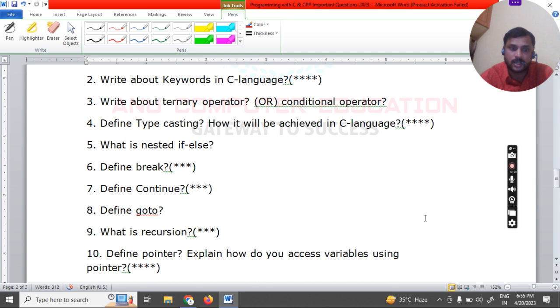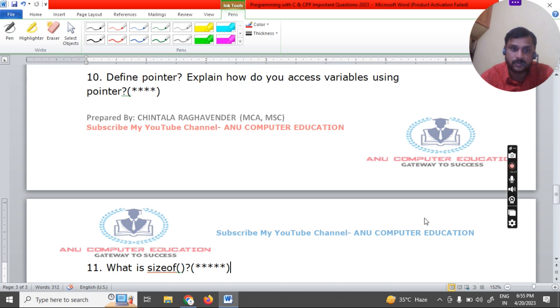So next, what is a pointer? A pointer is a special variable which is used to store the address of another variable. You create one variable, and instead of storing a value, you store another variable's address in that particular variable. That process is known as pointer. How to create a pointer and how to access the value through the pointer, everything you need to explain.